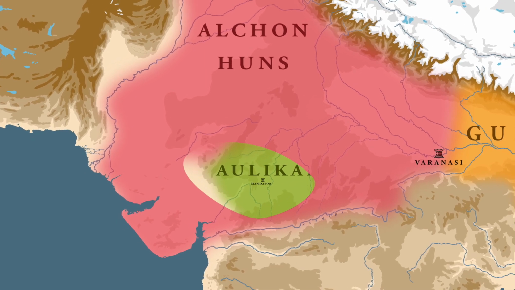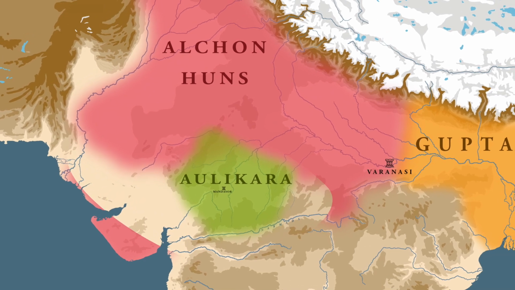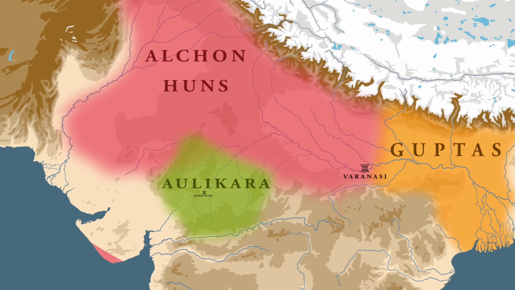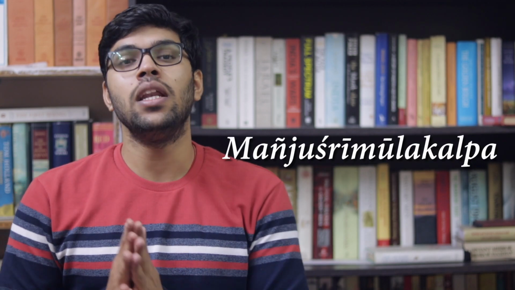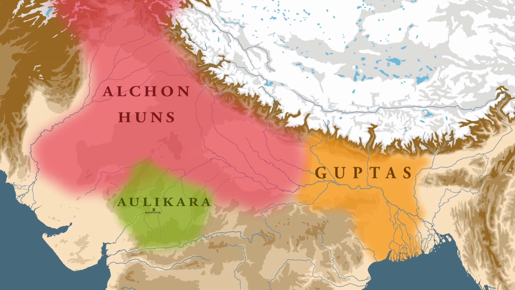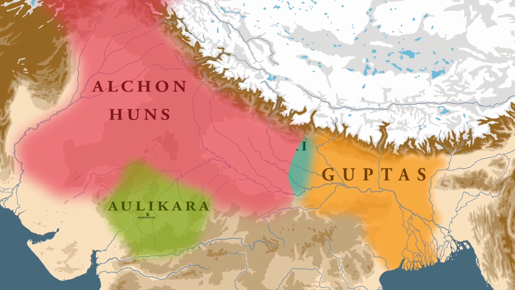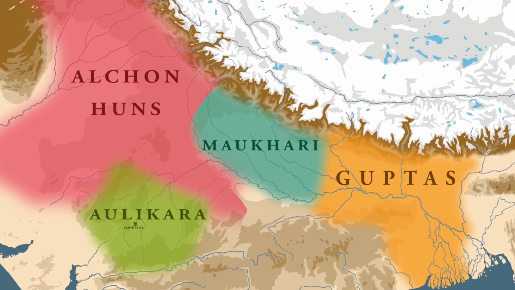One of the major consequences of this defeat was that the 15-year-old rule of the Huns in Western and parts of Central India came to an end. It appears that around the same time, that is 515 AD, Toraman also died, and if Manjushri Moolkalp, which is a Buddhist text, is to be believed, Toraman most likely died in Kashi. But after the death of Toraman, it appears that the region of Ganga Valley was lost by the Huns. In the Ganga Valley, another power rose who were called the Maukharis.